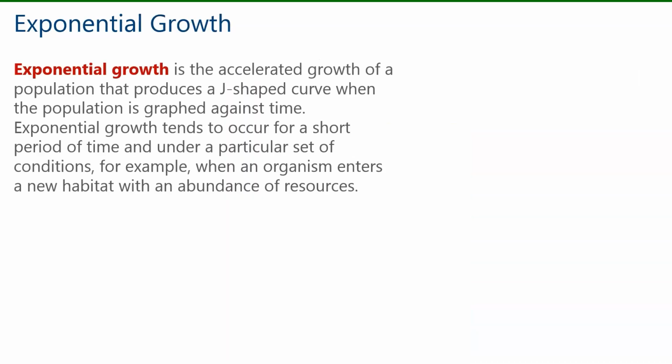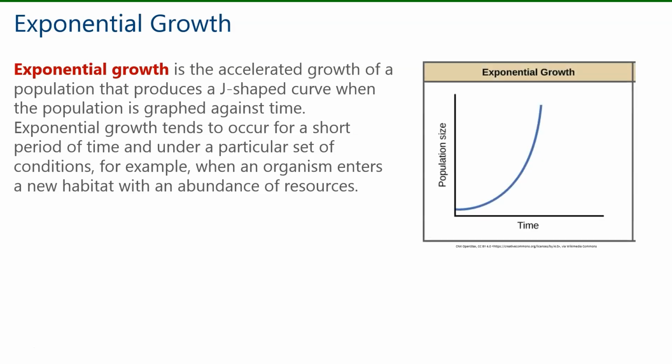Exponential growth is the accelerated growth of a population that produces a J-shaped curve like you see in the diagram to the side, when the population is graphed against time. So we see on our graph we have population size on our y-axis and time on our x-axis, and we notice a J-shaped curve on our graph.